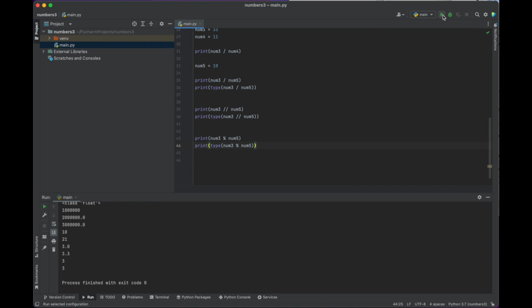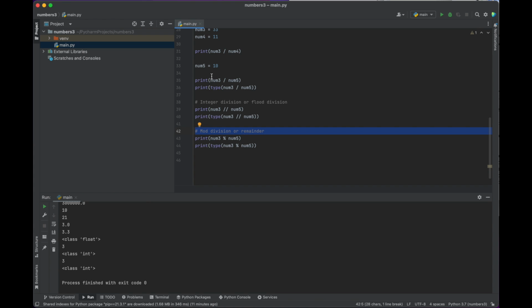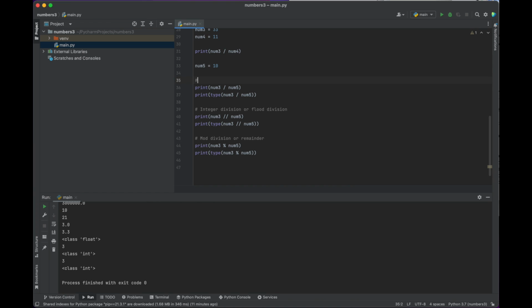All right, let's push play so we can see. Our 3.3 is a floating point number, and this returns an integer, so our integer division, I'll just write that here, integer division, or floor division. This is mod division, or remainder. Incidentally, this hashtag or number sign creates a comment, and this is regular division, decimal division.